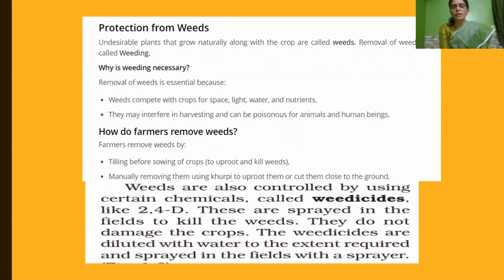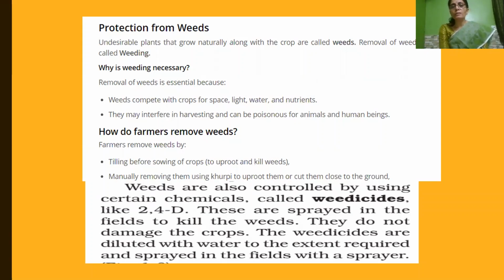What are weeds? Weeds are undesirable plants that grow naturally along with the crops. So you should know what weeds are, undesirable plants. And the process of removal of weeds is called weeding. And weeding is necessary because weeds compete with the crops for space, light, water and nutrients. So if weeds grow along with the crops, the crop will not get enough nutrients, light, water, and space that are necessary for their growth. So we have to remove weeds.